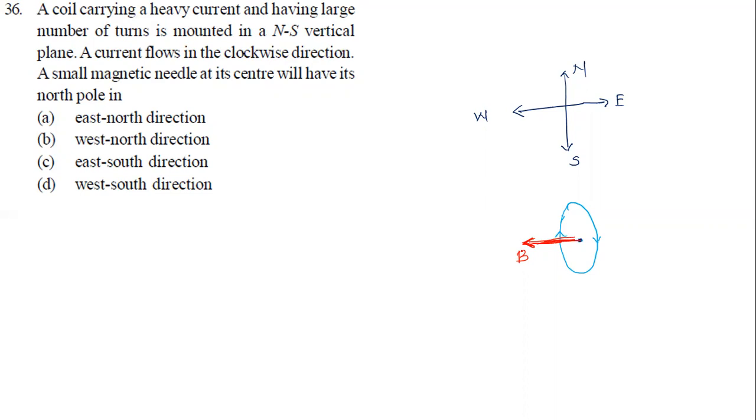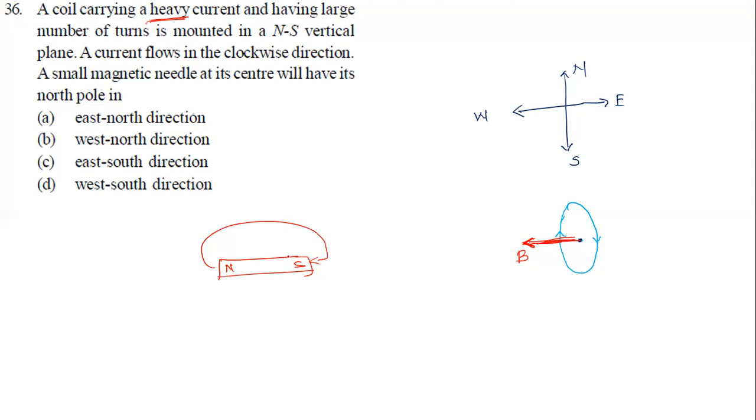There is a magnetic field due to Earth, right? That's the reason they have mentioned a heavy current. So now the Earth's magnetic field you need to consider. What is the direction of Earth's magnetic field now? If you take a normal magnet, always remember, in the case of a normal magnet, this is north, this is south. Magnetic field lines should be from north to south, correct? And inside, south to north. Outside, north to south. But for the Earth's magnetic field it is exactly opposite, because we are taking a north seeking pole, south seeking pole. It is from south to north.